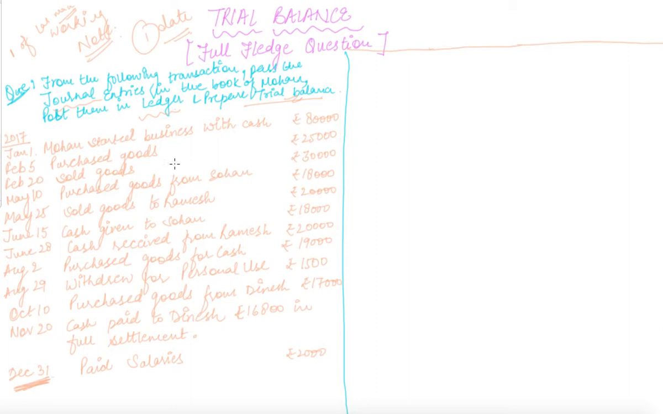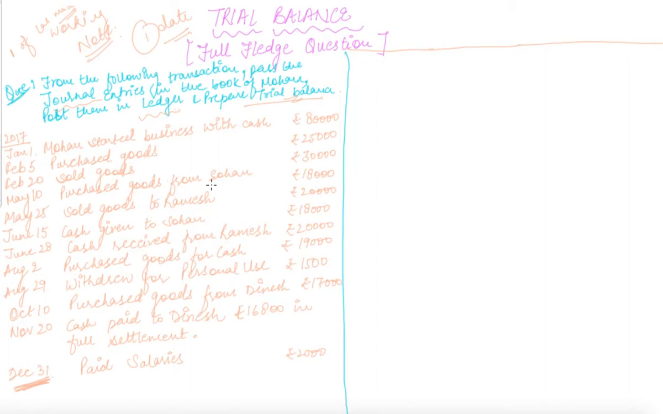Okay, so now coming towards the question which says on January 1st, Mohan started business with cash rupees 80,000. Next entry, purchased goods rupees 25,000. Hope you are aware of how to pass the necessary general entries for such kinds of transactions. So I'm not going to tell you again and again what the treatment of this entry will be, as we have discussed this in our chapter on journal, right?